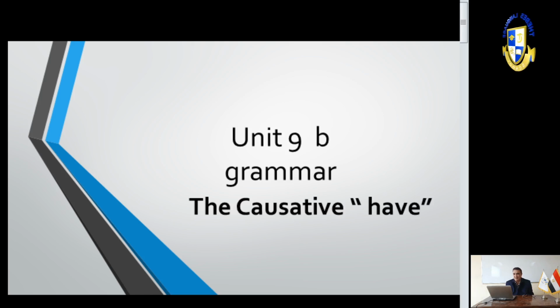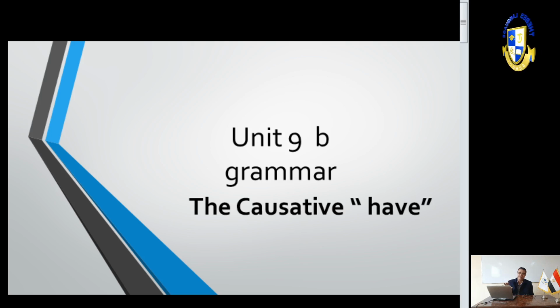Causative have is something related to the passive. It's not the same. There is a difference, of course. We have two types of the causative have. I want to just chat with you about it before seeing the slides. First, what is the difference between I wash my car and I have my car washed?